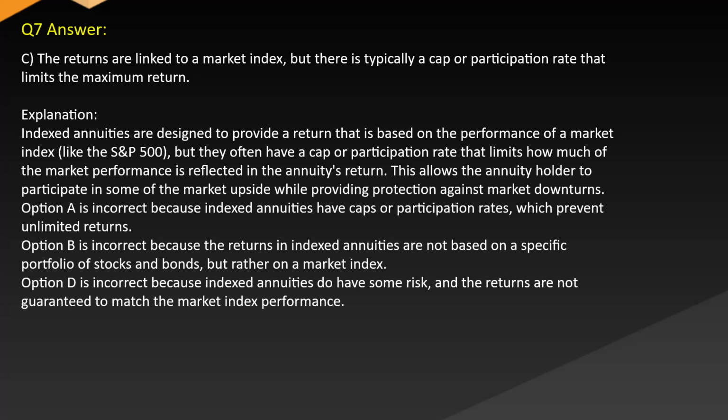Option A is incorrect because indexed annuities have caps or participation rates which prevent unlimited returns. Option B is incorrect because the returns in indexed annuities are not based on a specific portfolio of stocks and bonds, but rather on a market index.